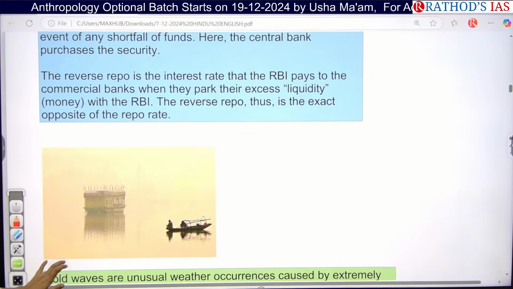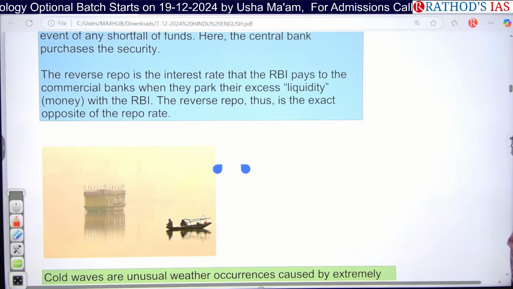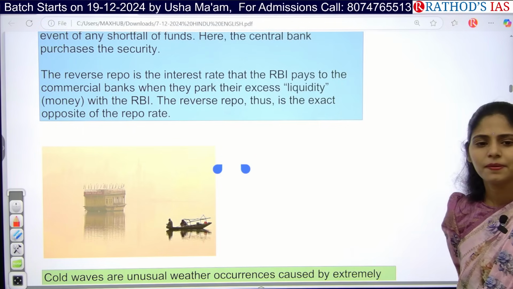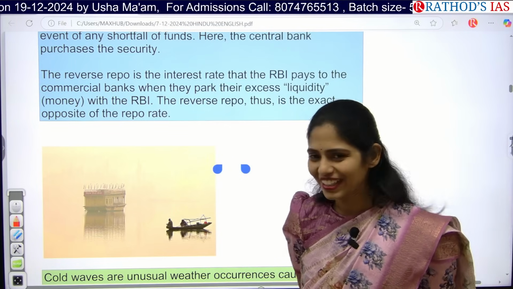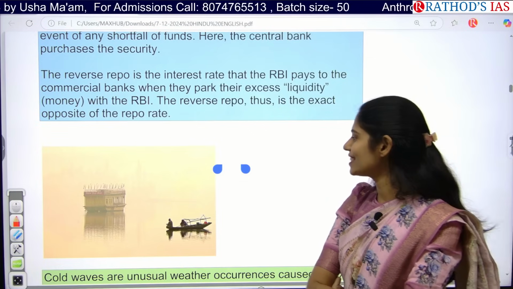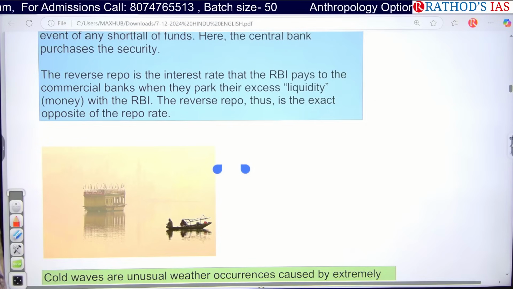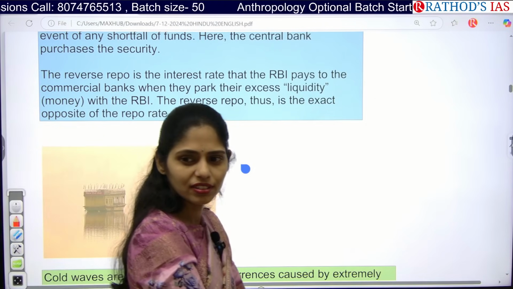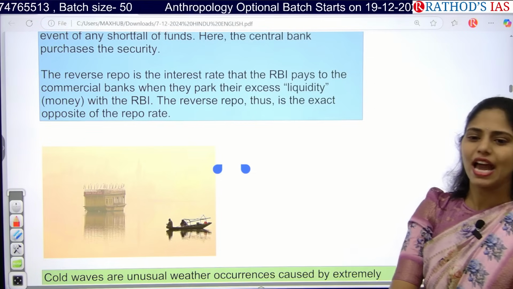See this beautiful image. So what is this image? Can you see something there? Is that a lake? So which lake is that? So at least identify. The famous lakes only will be there in news. Yes, Dal. So it is the image of Dal Lake. So in which state we have this? Okay. So actually, why is this Dal Lake in news? Can you expect? Yes, there is a cold wave like situation which happened in Dal Lake.